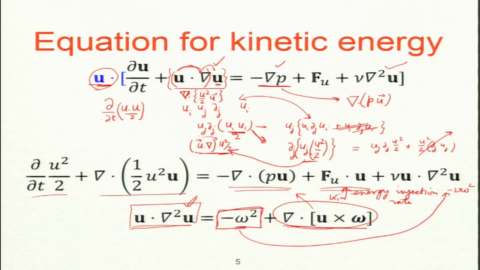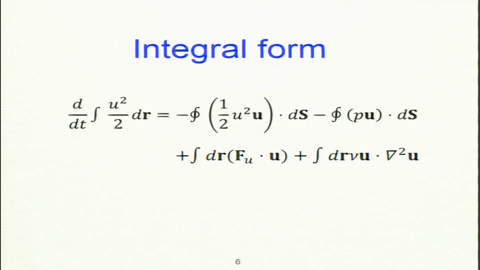I am going to come to that in the next slide. So, in the integral form, what I showed you as a differential form with derivatives, we integrate over any volume, not the total volume, any volume. So, the first term is d by dt, coming from the old slide. By the way, I am not using partial. Why am I not using partial? I am using total, because this is not a function of x anymore. This is the energy of a given volume.